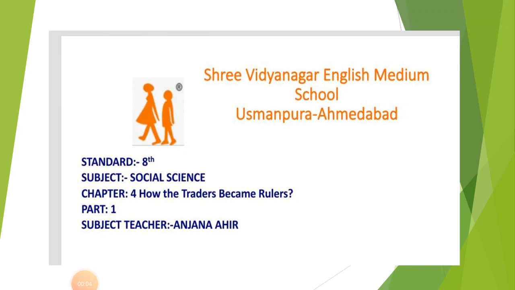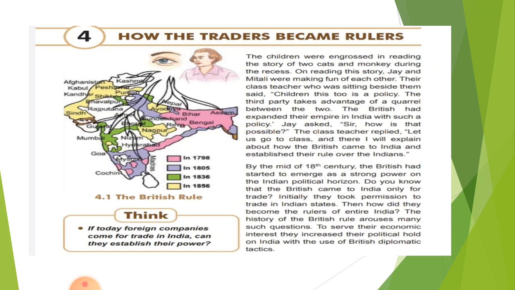Today we are going to study Social Science chapter 4, How the Traders Became Rulers, part 1. How the traders became rulers.